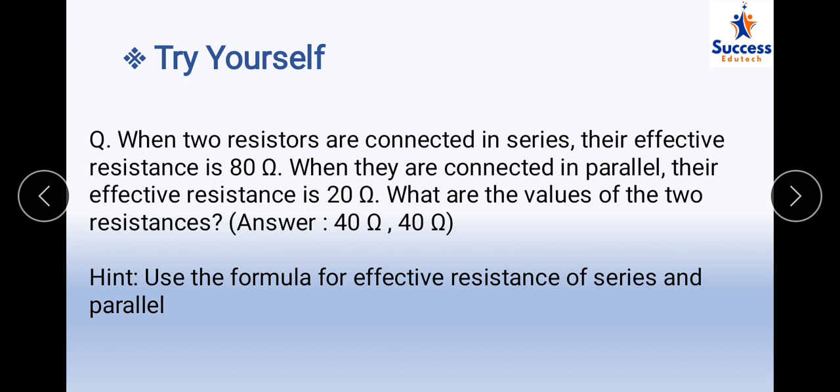You have to take 1 upon Rp is equal to 1 upon R1 plus 1 upon R2. What are the values of the two resistances? So you have to use the formula for effective resistance of series and parallel both. Solve them simultaneously, you will get this answer. Try to solve it yourself and mention it in the comment section. Upload the image if you want, if you are going wrong in any case. I will evaluate it and I will give you a handwritten image of the exact solution for the question.